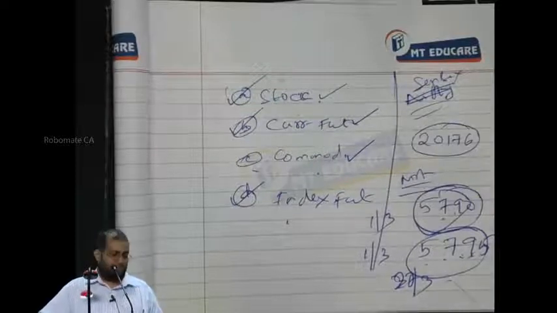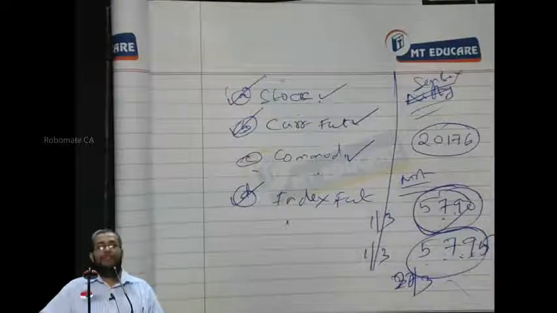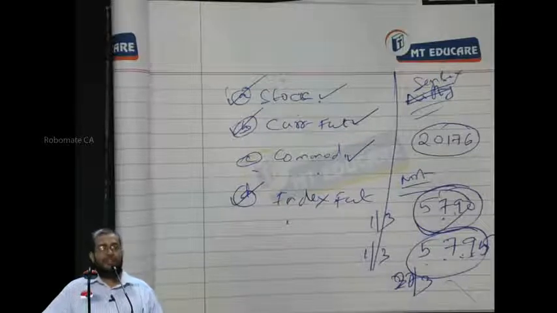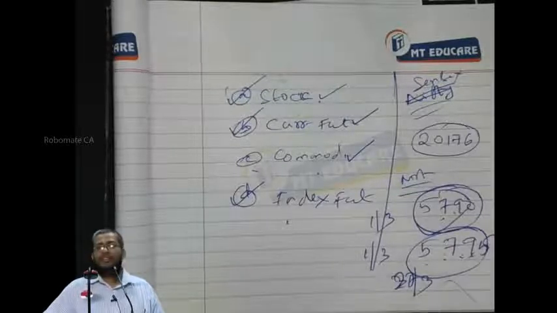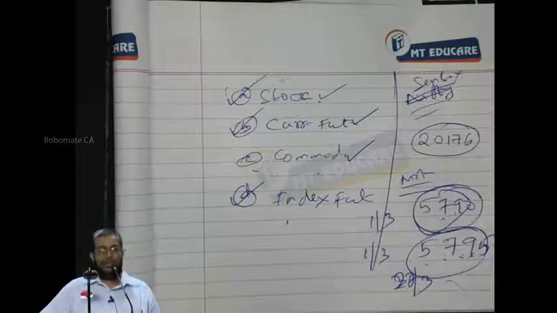Branch it into 4. First branch, stock futures. Second, index futures. Third, currency futures. Last, commodity futures.